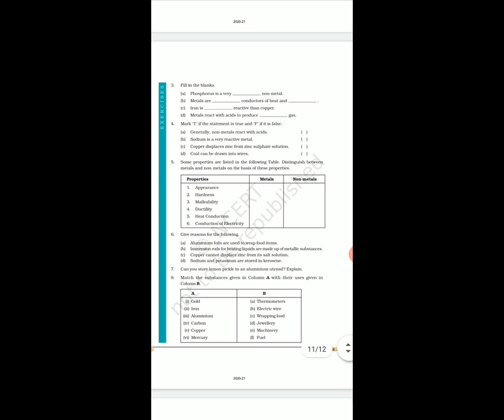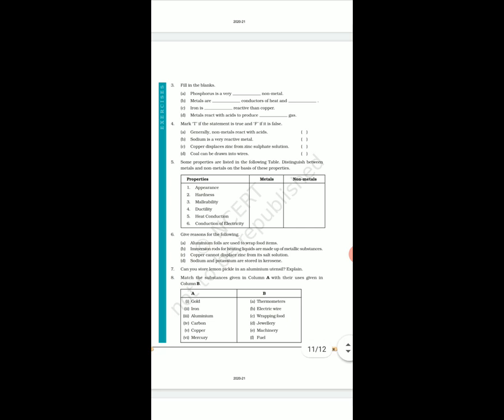Eighth, it is match the following: gold, jewelry; iron, machinery; aluminum, wrapping food; carbon, fuel; copper, electric wire; mercury, thermometers.